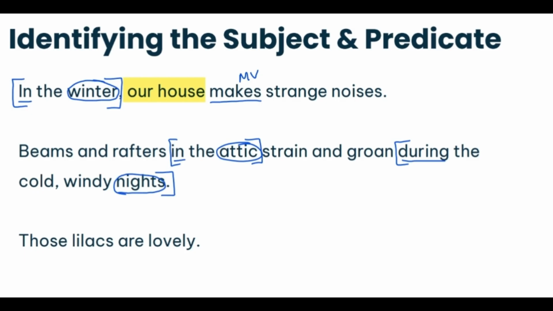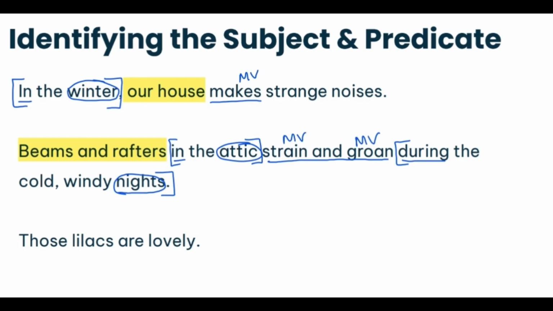Okay, now let's take a look at the rest of this sentence. That's basically leaving me my subject and my predicate, right? I have beams and rafters. That's what the sentence is talking about because the verbs that I see here, strain and groan, both of these are main verbs. They're both action verbs. It's what the subject is doing.